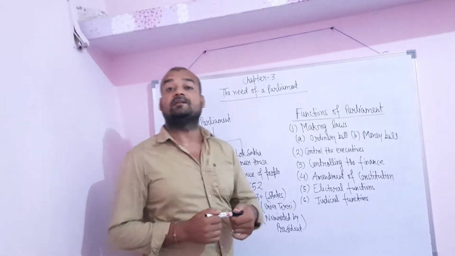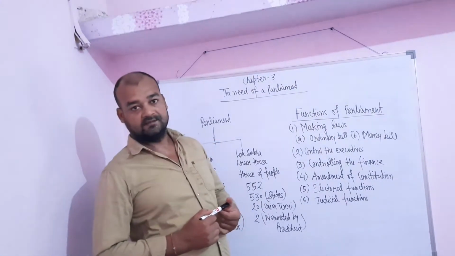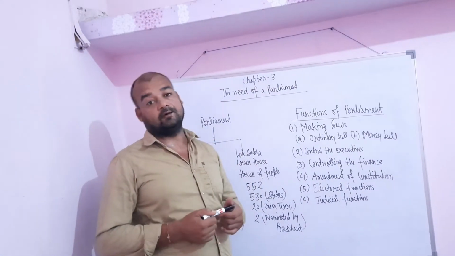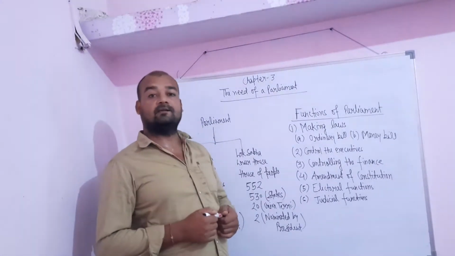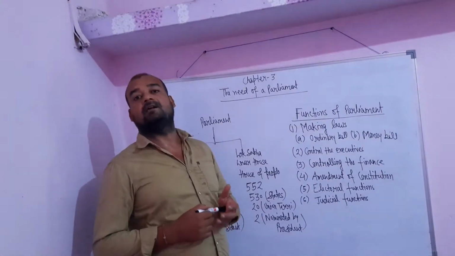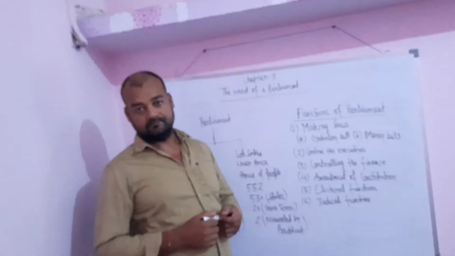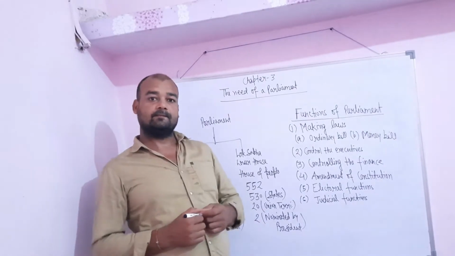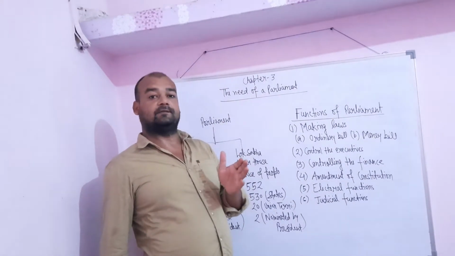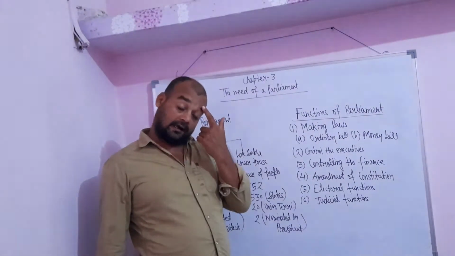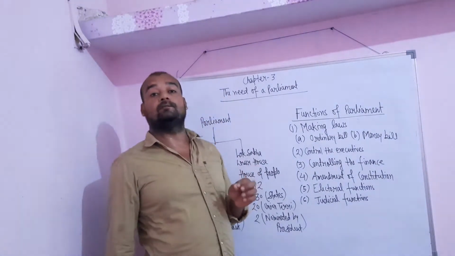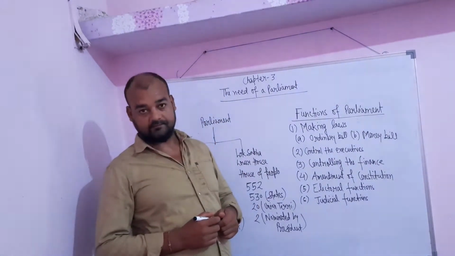Now, general elections. After the election only the government will be framed, and we know the Prime Minister is the head of the government. So, formation of the government, or how after the election the government is formed.